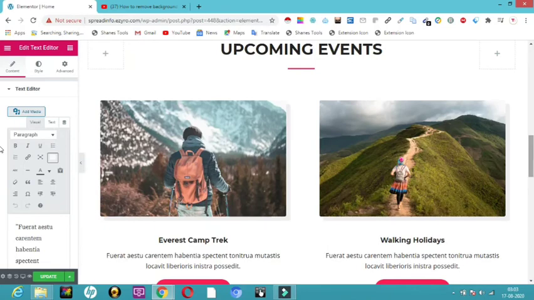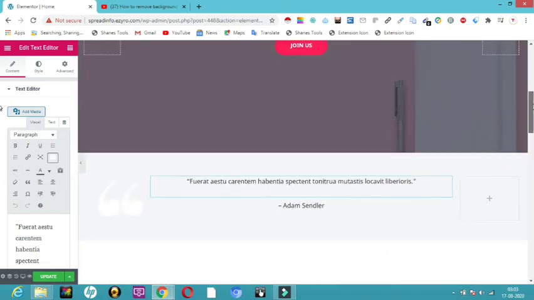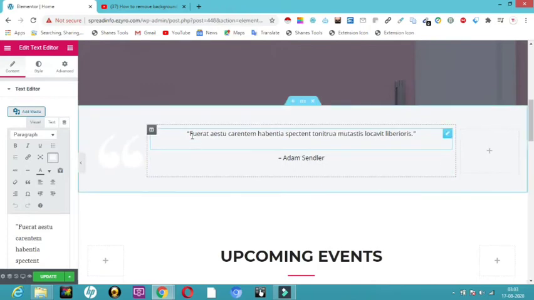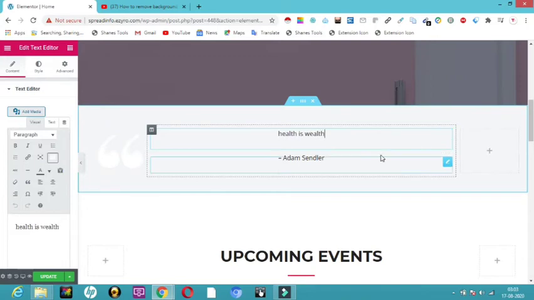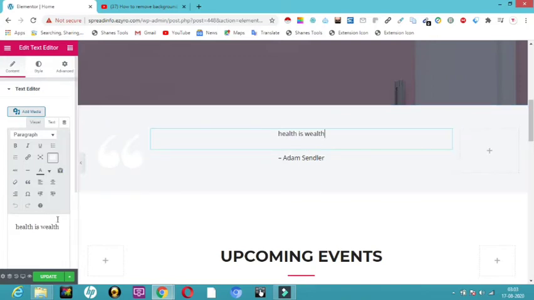Now the point comes to how to change each and every image. Now you can actually just remove this. So I'm just going to type here health is wealth. So here you can see health is wealth. It has got updated over here. If you want to do any bold, italic, or give any link, all that you can give here.